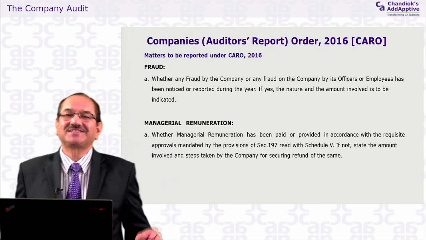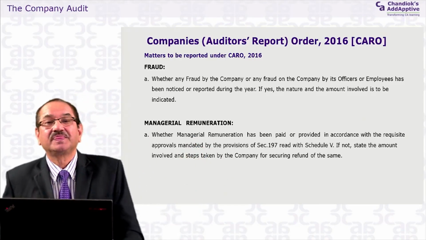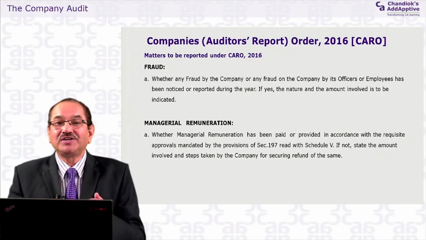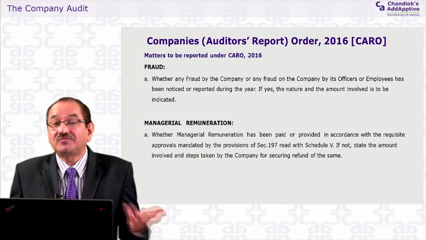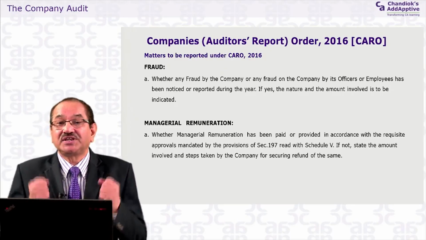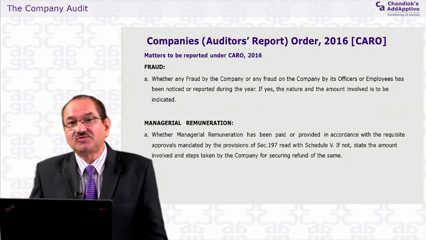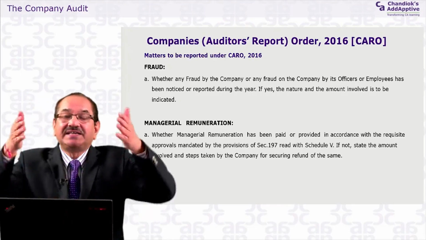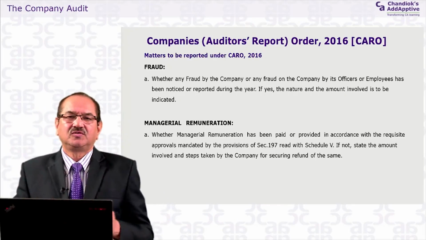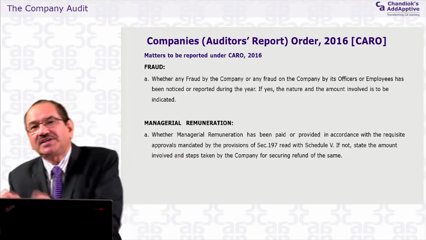But auditors can't escape by saying, oh, any fraud, it is not my responsibility. If you see SA 240, auditors are sometimes required to detect and report fraud also. It may not be that you should investigate, but if there are certain indications when you are following general audit procedures, not for detection of fraud, you need not design your audit program to detect fraud.